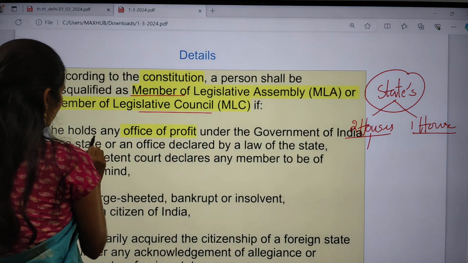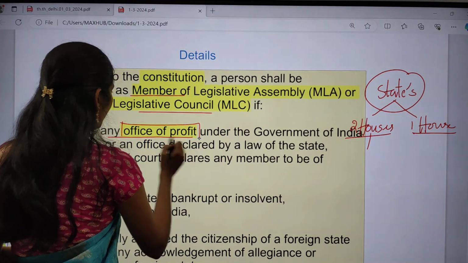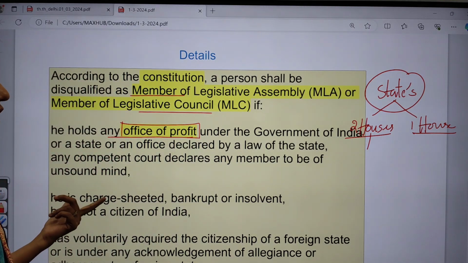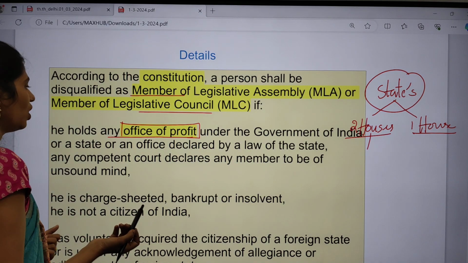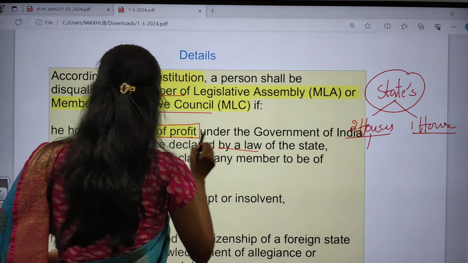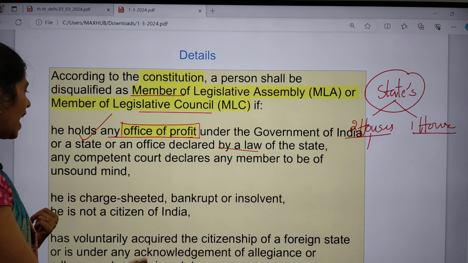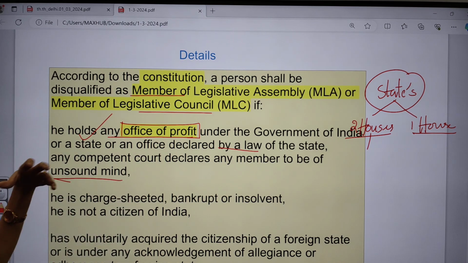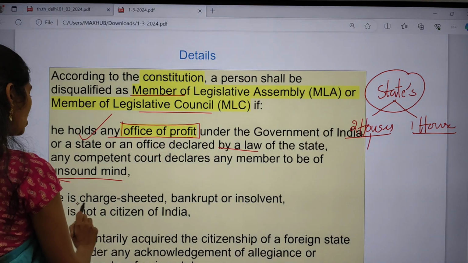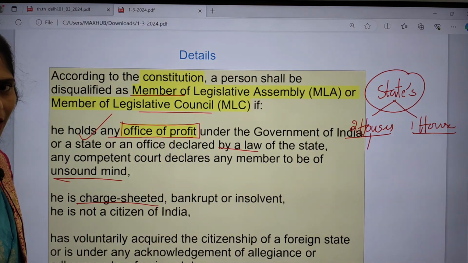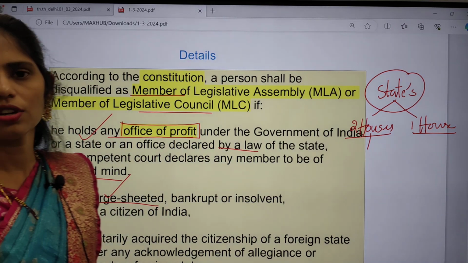Also, if the MLA or MLC holds any office of profit under the government of India or the government of the state, or an office declared by the law of the state, then they can be disqualified. Also if they are of unsound mind, that is, not mentally stable, or if they are charge sheeted, bankrupt or insolvent, they can be disqualified according to the Constitution of India.